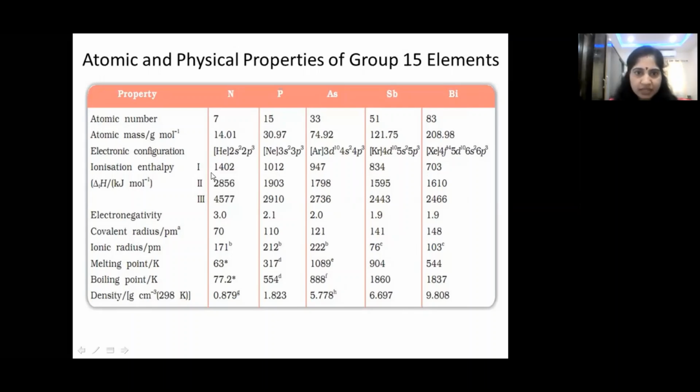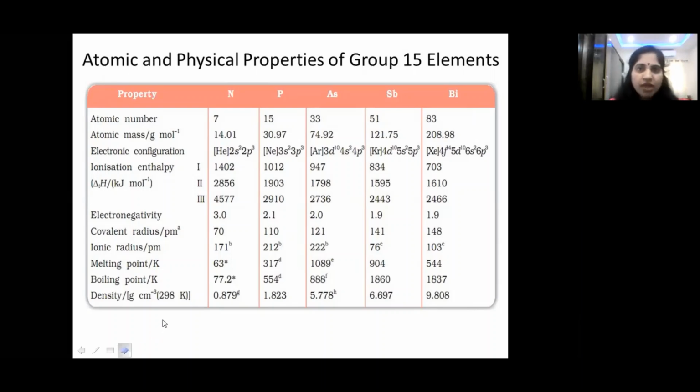So you can see the differences, children. First ionization enthalpy, second ionization enthalpy, third ionization enthalpy. The values go on increasing, because the charge on the cation increases and size decreases. Once the size decreases, ionization enthalpy increases. So always, first ionization enthalpy is less than second, which is less than third ionization enthalpy. Is that clear, children? So this is about ionization enthalpy.